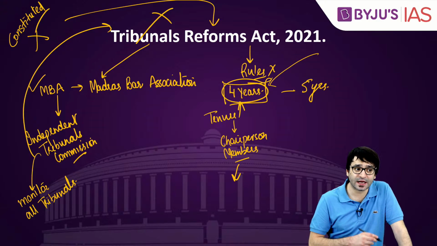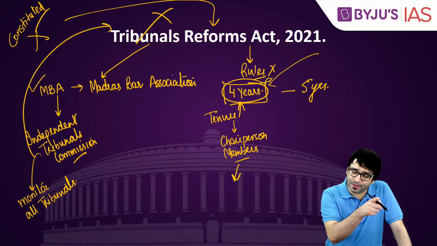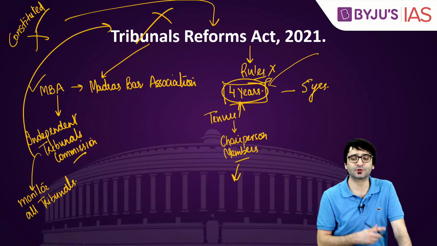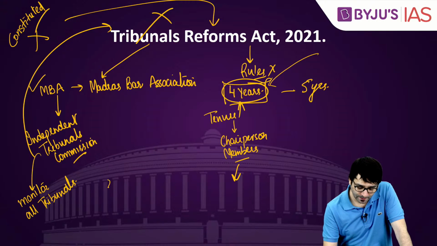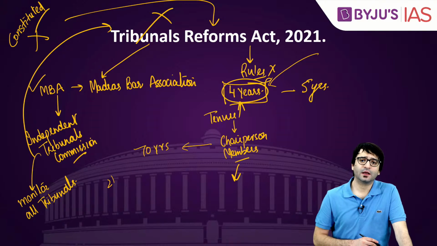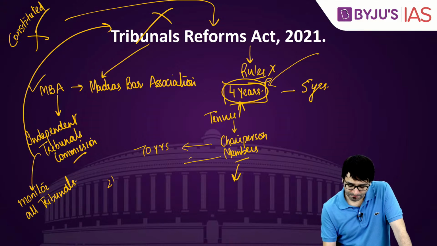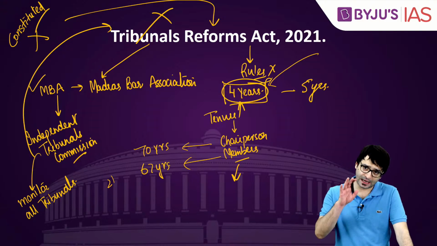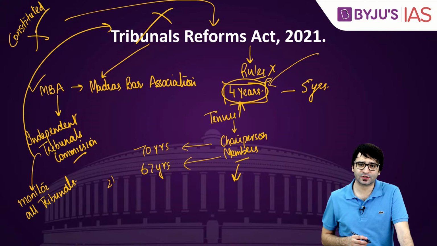Despite the fact that the court had said don't keep it 4, keep it 5, the parliament said no, we will keep it 4 years. That's controversy number 1. Number 2, chairperson will hold office till he or she is 70. Members will hold office till he or she is 67 years. Can be important statement for your prelims examination.